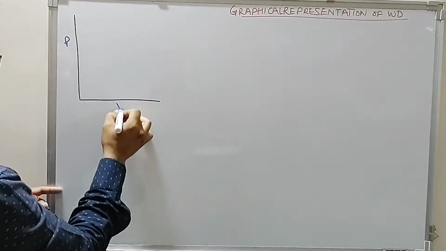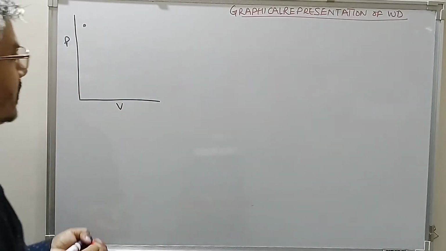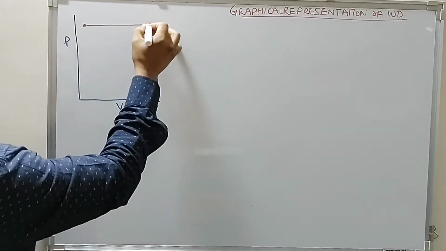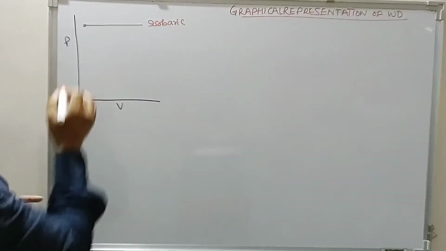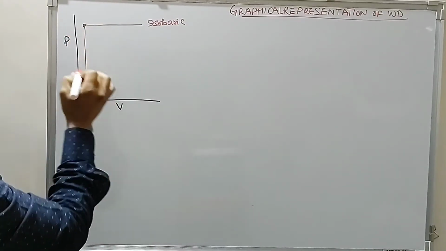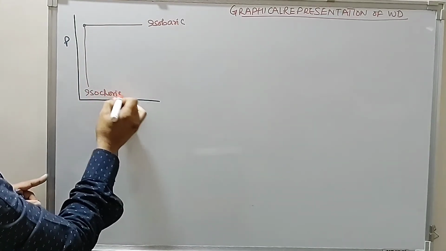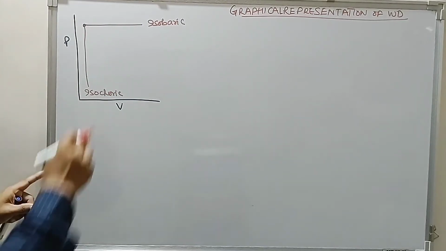This is pressure, this is volume. Suppose this is the initial starting point. This is isobaric. This is isochoric. So during isochoric, work done is 0.